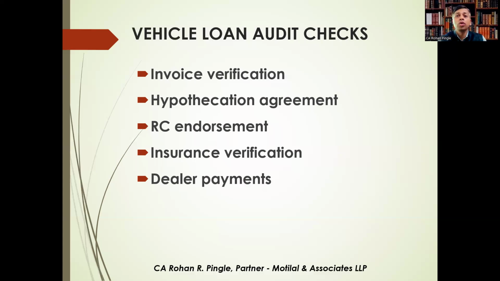So concurrent auditor should verify, as I said, authenticity of vehicle purchase invoice, execution of hypothecation agreement, RC book showing bank's charge, valid insurance policy assigned to bank, and loan disbursement directly to the vehicle dealer. It should not be disbursed to the borrower's account. It should be disbursed directly to the vehicle dealer only. So auditors must also ensure vehicle delivery confirmation and borrower KYC verification. We need to see also that the vehicle is delivered to the borrower.